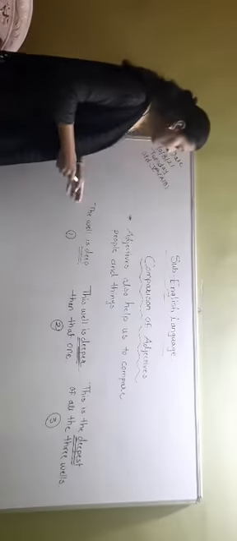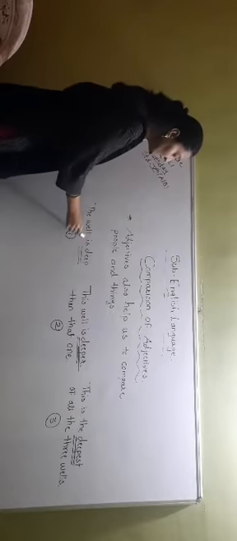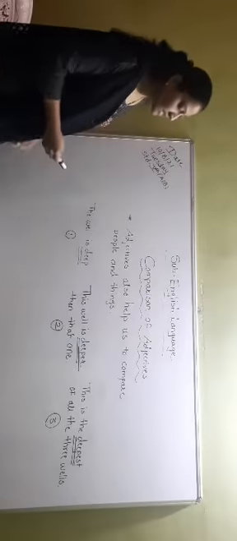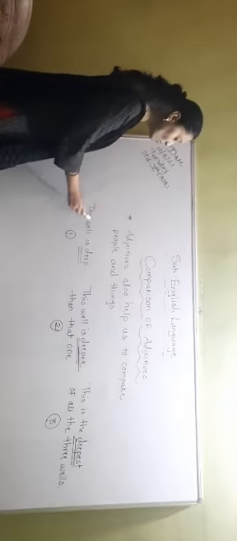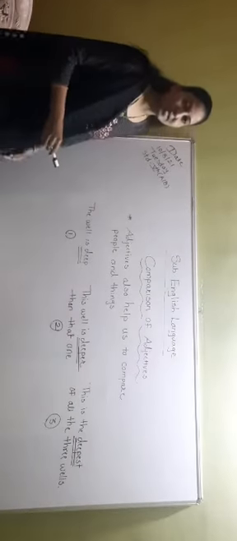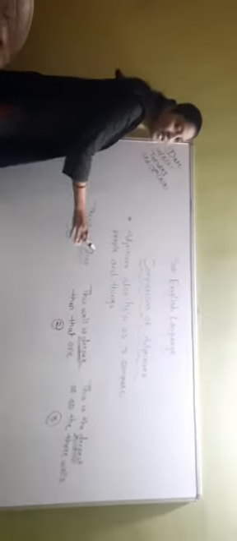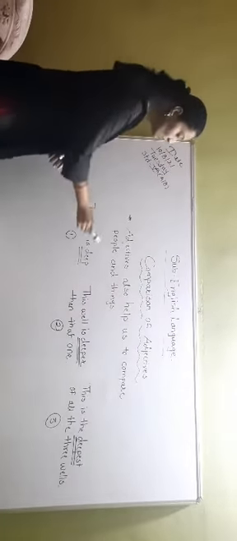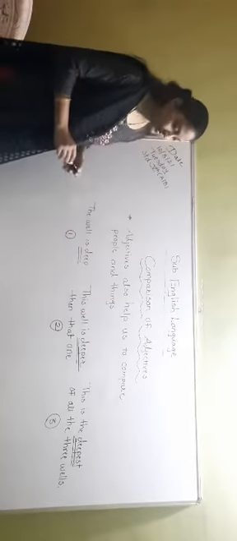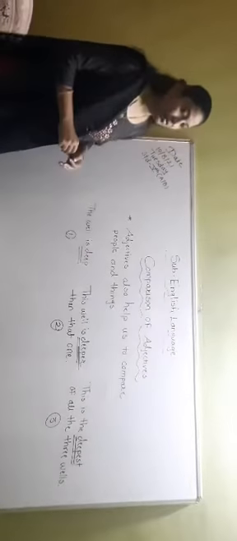Now, let's see the first sentence. The well is deep. Now, see this sentence. In this sentence, we are not doing any comparison. We are just telling that this well is deep. We are just using the adjective deep here. This well is deep. Okay?